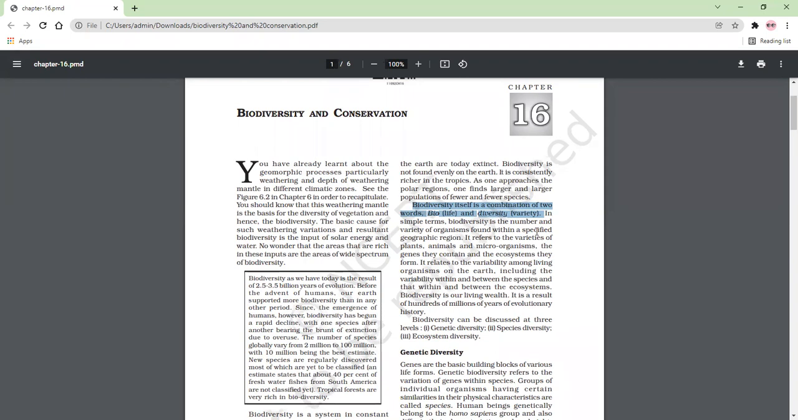Other than these, all are non-living things. So biodiversity means the variety or the number of species of plant and animal life within a region. In simple terms, here is the definition of biodiversity: biodiversity is the number and variety of organisms within a specified geographic region. It refers to the variety of plants, animals, and microorganisms, and the genes they contain,